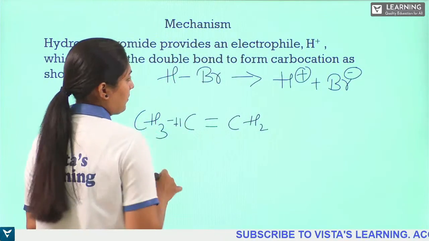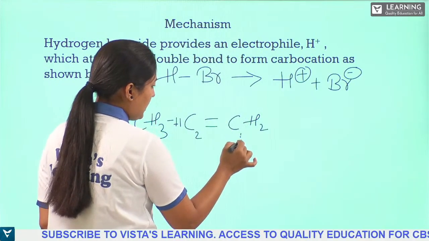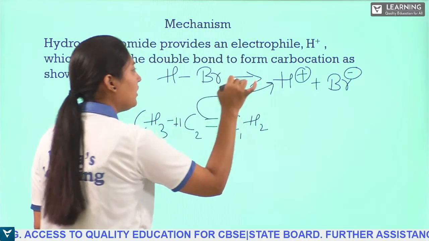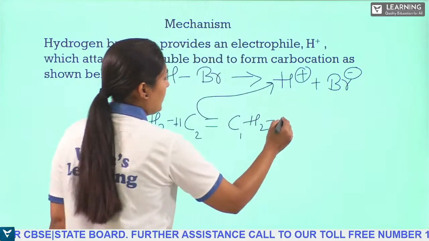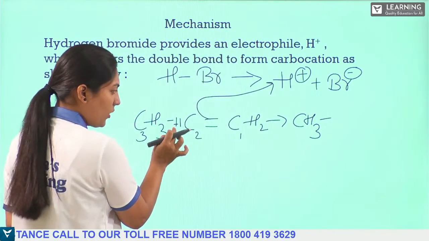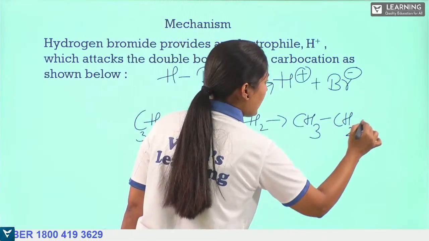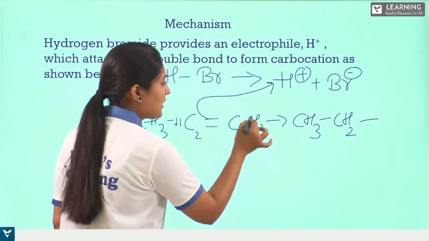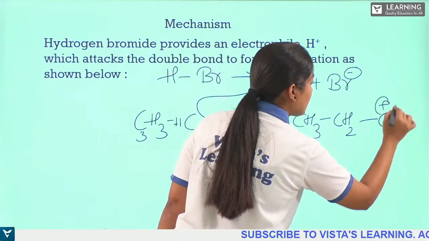Now this H+, the second carbon will say, I'll take this bond and give it to the hydrogen, so that I make the bond with the hydrogen. So it will have CH3 and one hydrogen, and this is also coming and adding. So it will have CH2, and here a single bond because the double bond has been broken, and we have CH2 here, right? This CH2 will become positively charged.